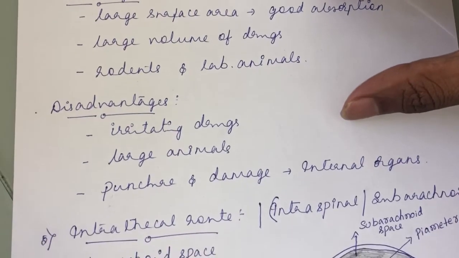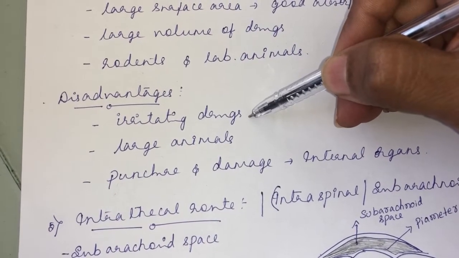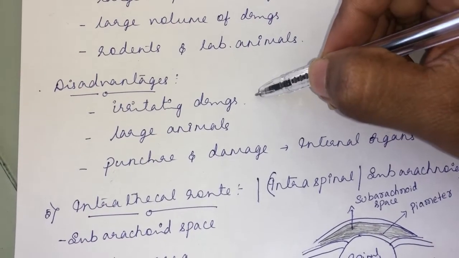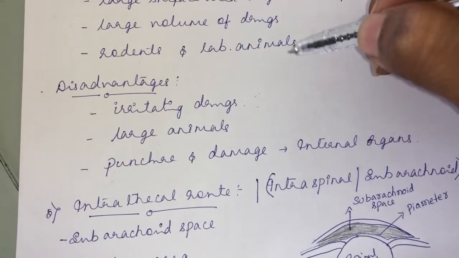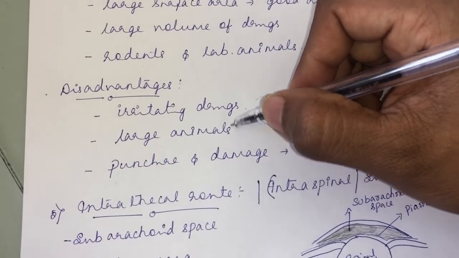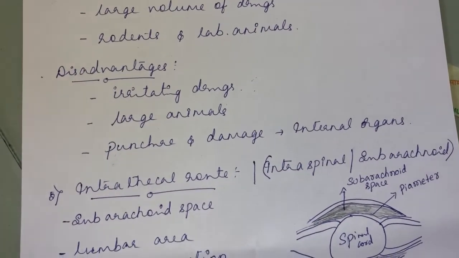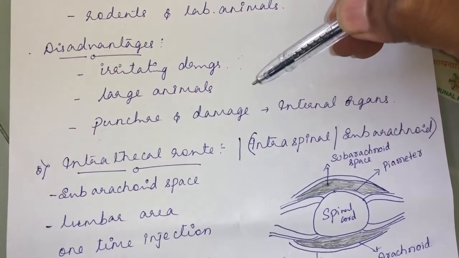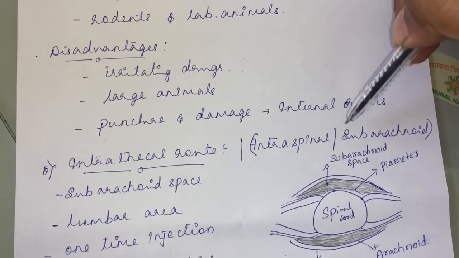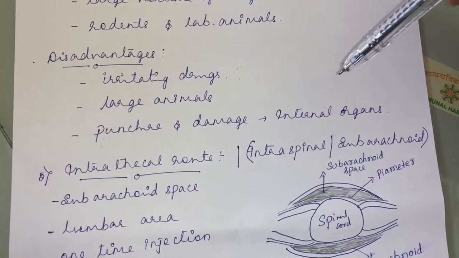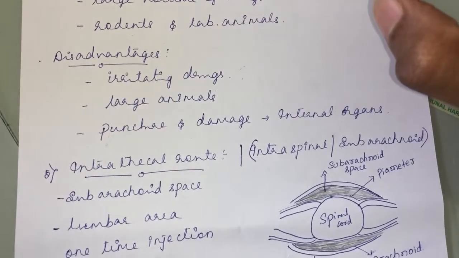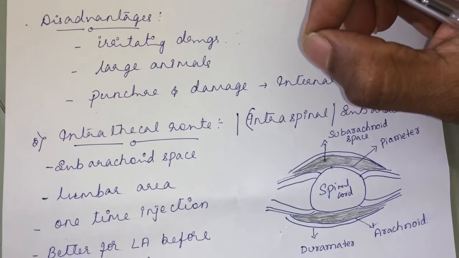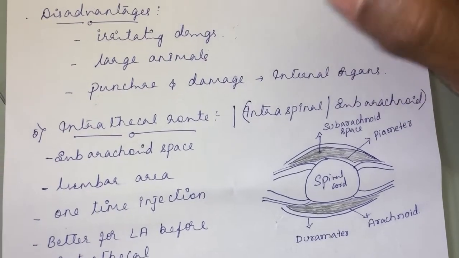So what will be the disadvantage? You cannot give an irritating drug. If you give an irritating drug, the peritoneal space is already prone to peritonitis, so it might lead to peritonitis and peritoneal adhesion. In large animals, it is difficult to give through the intraperitoneal route. And if you don't have special skill or technique, there is a greater chance that you will puncture an internal organ and damage it. So these are some advantages and disadvantages. The important thing about the intraperitoneal route is that the drug will enter the first pass effect. Apart from the intraperitoneal route, the oral route is the one where the drug will enter the first pass effect.